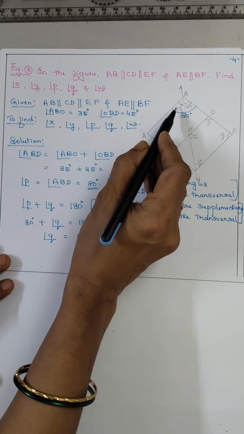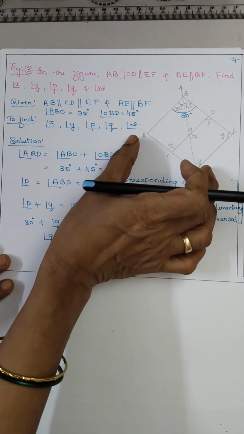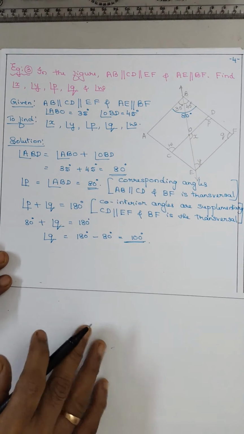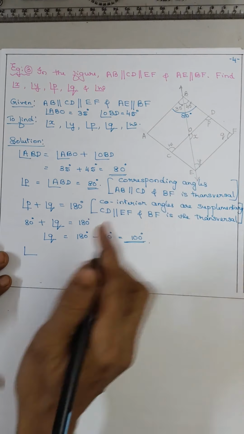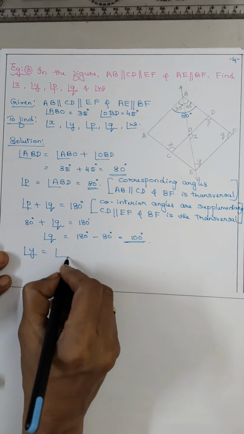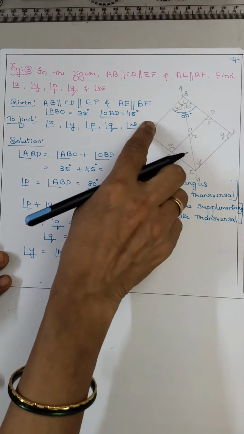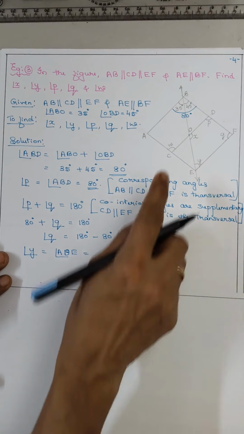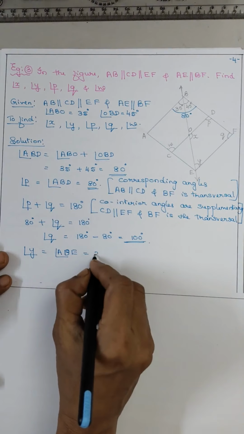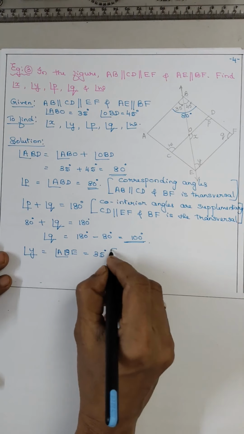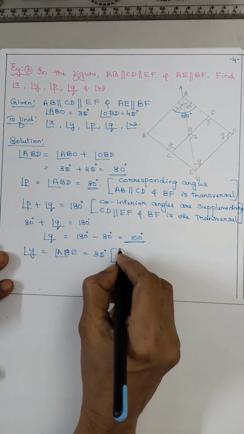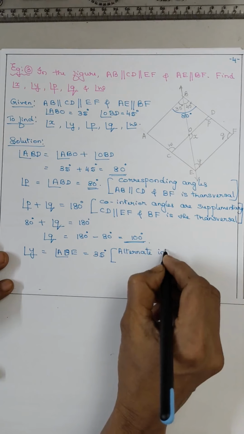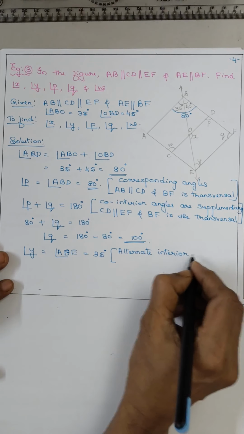So one on these two, isn't it? So this is an alternate interior angle. So angle Y is equal to angle ABE. ABE is equal to only this small one, 35 degrees. Why? Alternate interior angles.